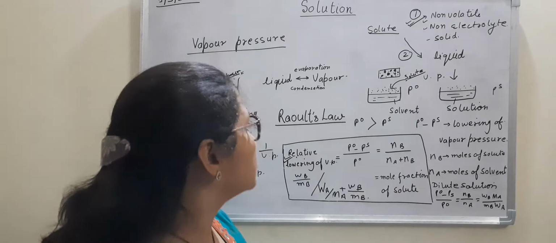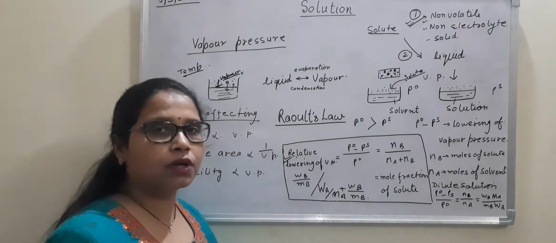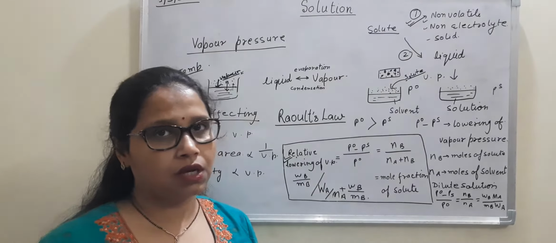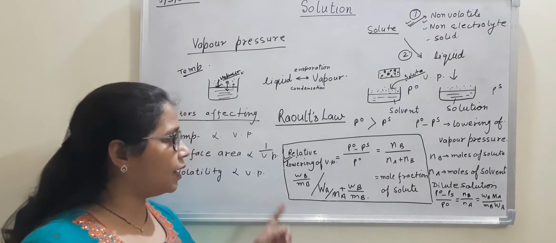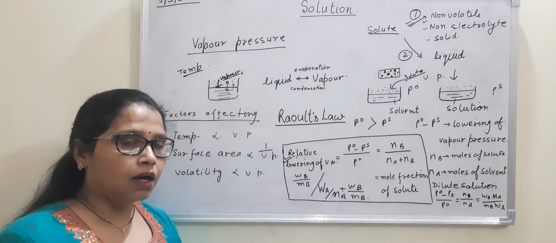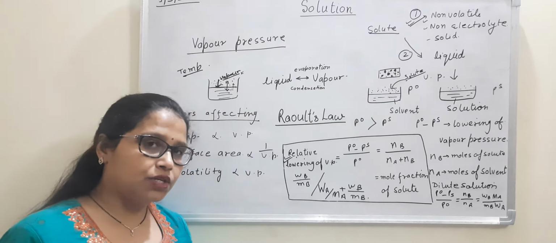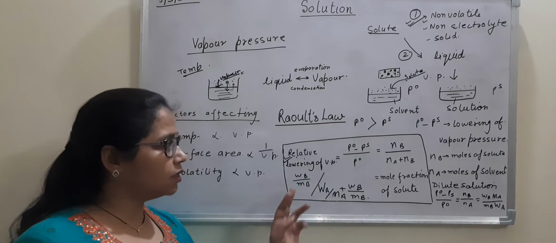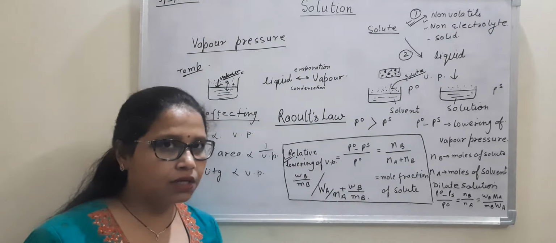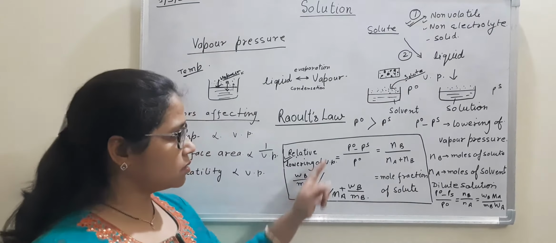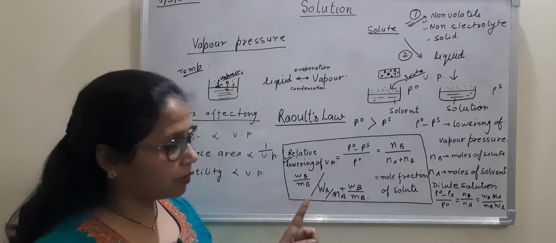So there was a scientist, Raoult, who has studied a lot on the solutions, and he has proposed that if we study relative lowering, it is the ratio of the decrease to the initial vapor pressure. P0 minus Ps is decrease, and P0 was initial vapor pressure. So this was called relative lowering. Now keep in mind the difference.